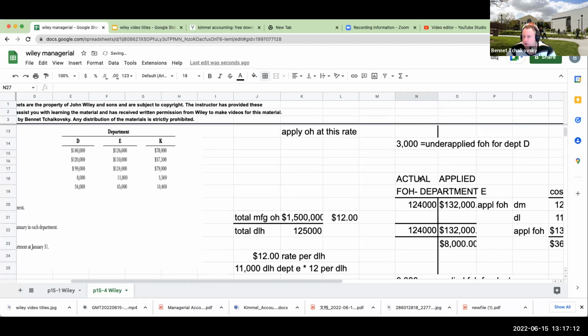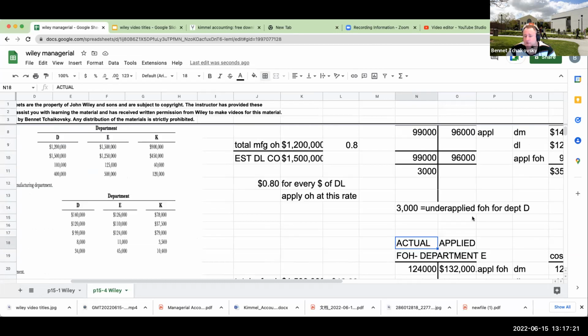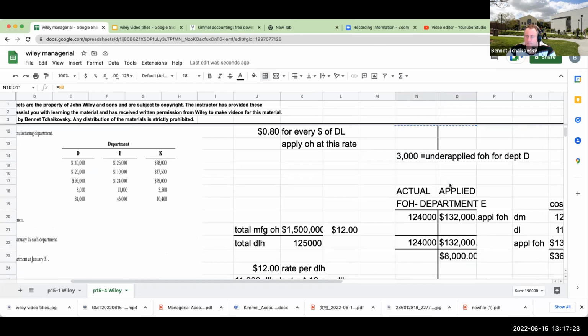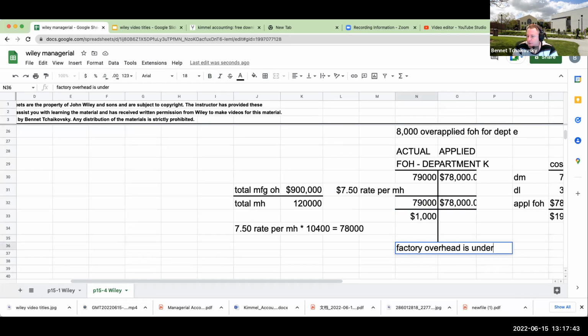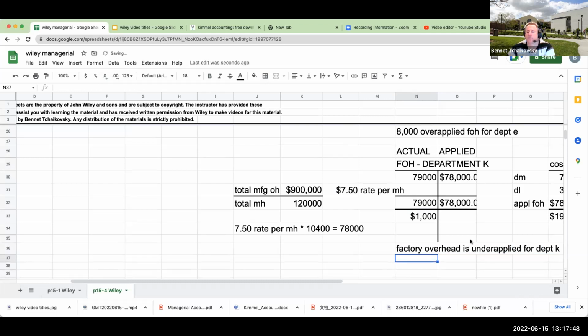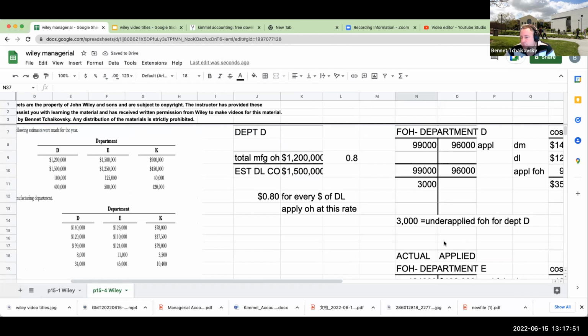Don't make it harder on yourself. Debit is the actual, credit is the applied. And if the applied is greater than the actual, which it is in this case, the factory overhead is over applied. Come down here to the last one. This factory overhead is going to be over applied, right? Excuse me, it's going to be under applied. We didn't apply enough. So factory overhead is under applied for Department K. Again, using T accounts can really help us.